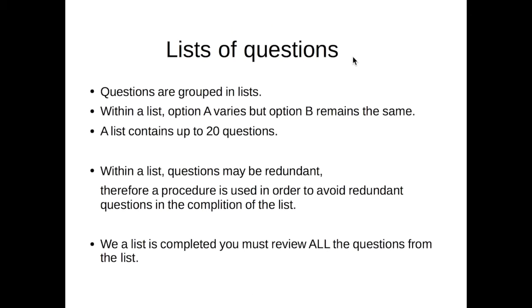Lists of questions. The experiment contains a lot of questions. Questions are grouped in lists. Within a list, option A varies, but option B remains the same. A list contains up to 20 questions. Within a list, some questions may be redundant. A procedure is used to avoid redundant questions and fasten the completion of lists of questions. When a list of questions has been completed with a procedure, you must review all the questions from the list before confirming your answers and move to the next list.